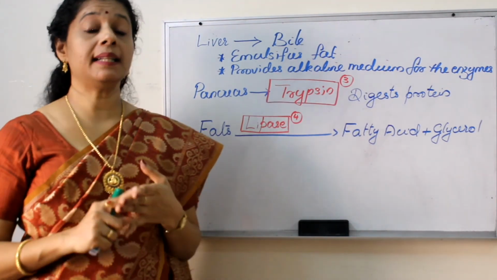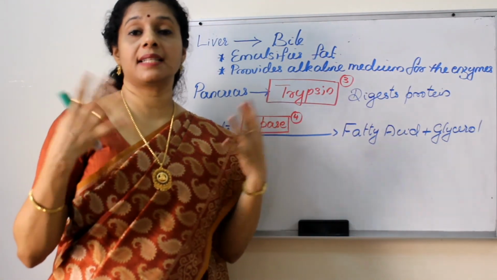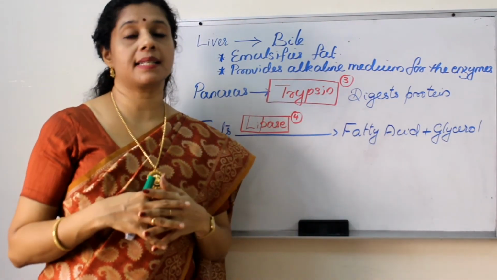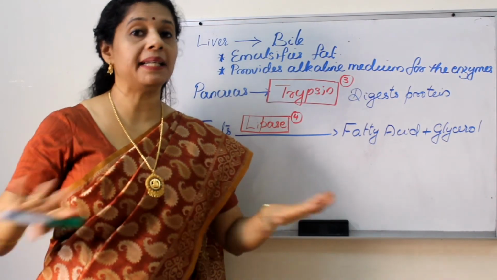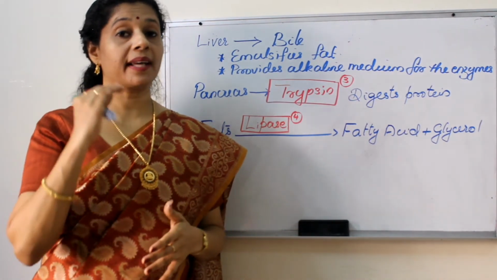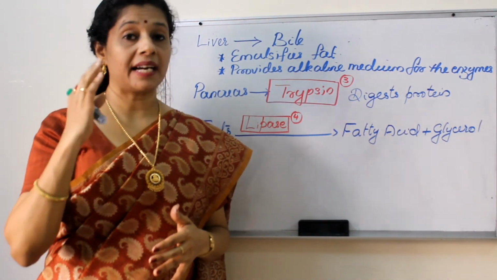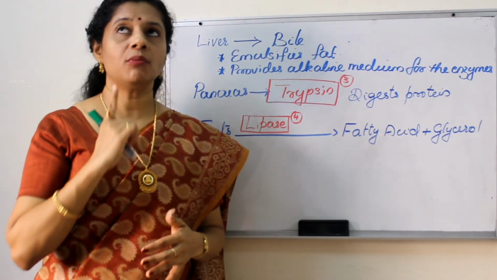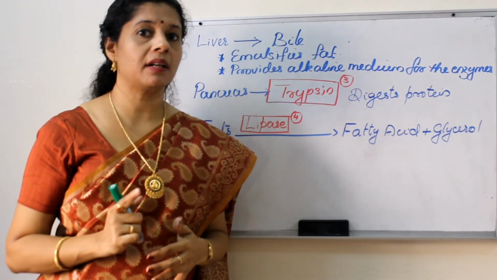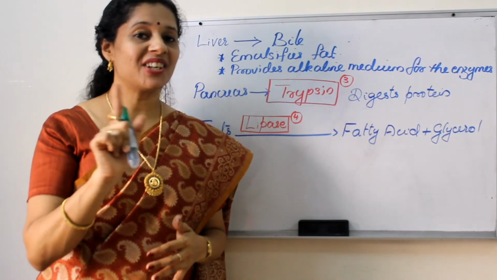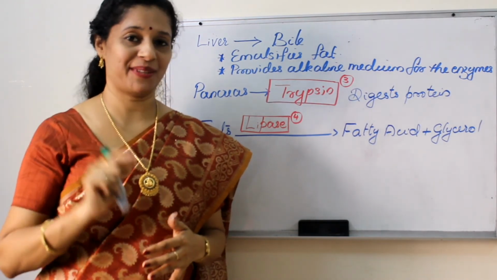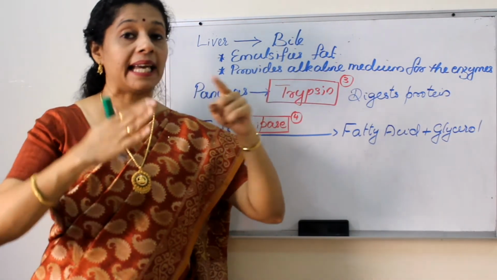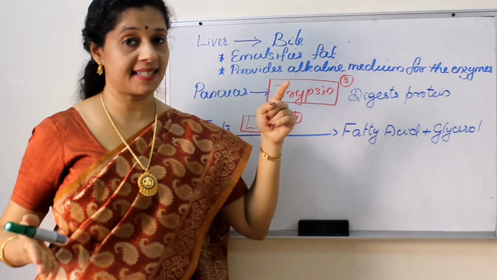Now within the intestine, the intestinal glands will secrete the rest of the enzymes. They all together will complete the digestion. So where does digestion end? Digestion ends in the small intestine. Then you must be thinking there is one more part left, the large intestine, but it does not have any role in digestion. We will come to that. So the digestion starts in the mouth and ends in the small intestine.